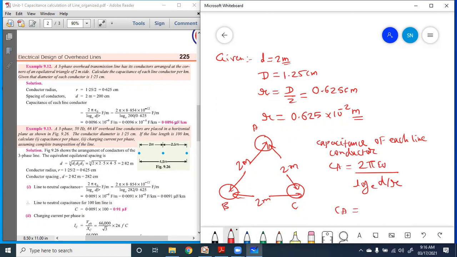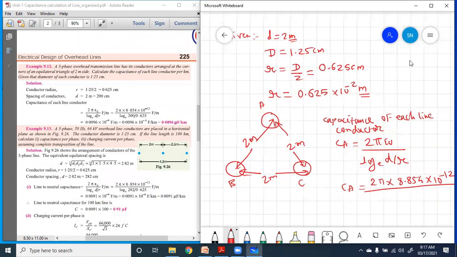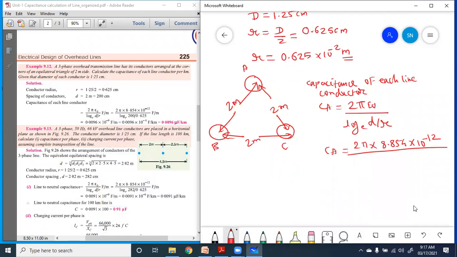The value of epsilon 0 is not given; the value is constant always. 2 pi into 8.854 into 10 raised to the power minus 12 upon log of d, which is 2, upon the radius, 0.625 into 10 raised to the power minus 2 meter. We have already converted. So put the values and solve it.